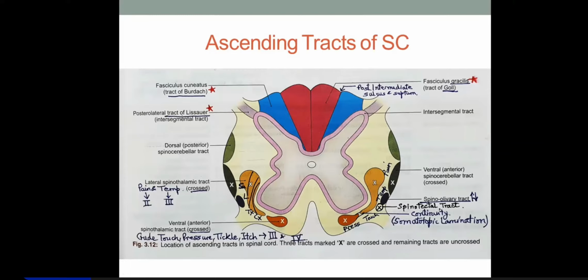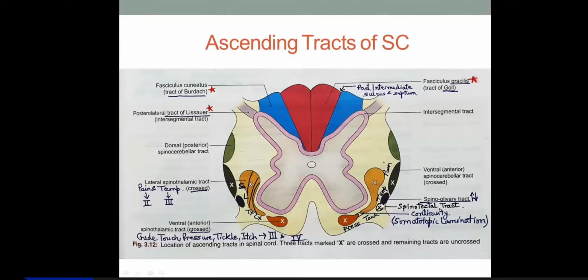Spinoolivary, the ascending tract, is at the same point. If you remember the descending tracts, the olivospinal tract was also placed here, right? And spinotectal is here, and at the same point, somewhat here on the medial side, it was tectospinal in the descending tracts.